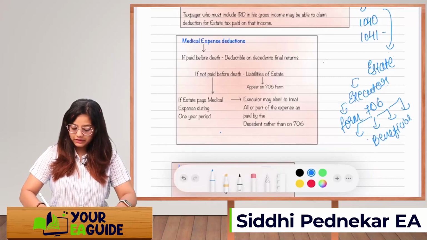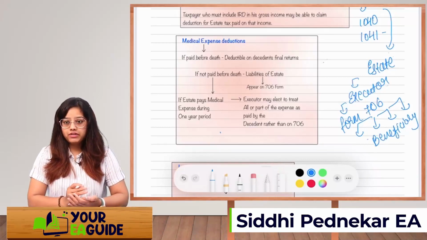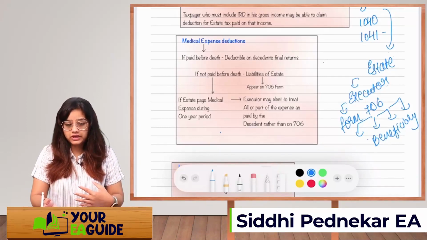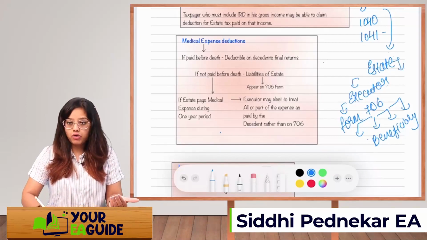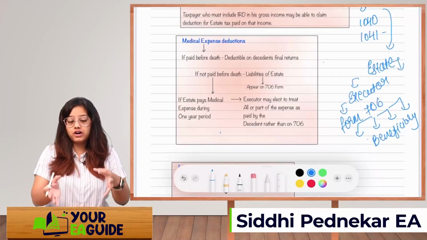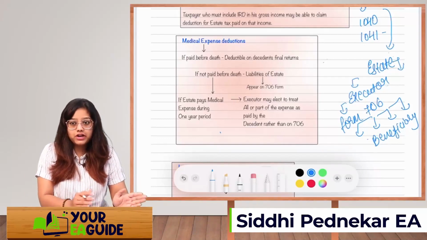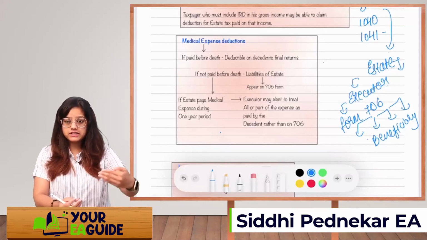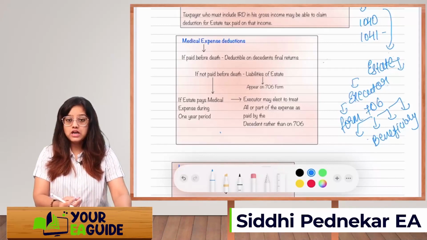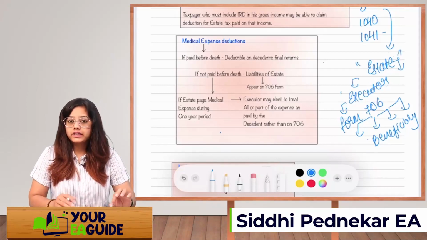Now what happened, whenever 706 is filed, along with that, if any estate tax has been paid, right? Or it might happen that the estate is filing a form each year. For example, in the first 6 months the estate's assets are not yet distributed. 1 year also not yet distributed. 2 years also not yet distributed. So each year, whenever the estate is filing the form to the IRS showing all the details of the income and expenses on the assets held in the estate, the estate will pay an estate tax.